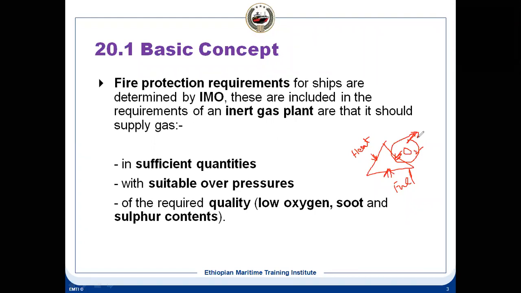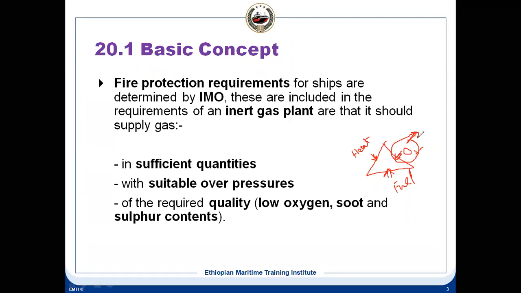Why do we keep it higher than the atmospheric pressure? Because if there is any leakage, what will happen? The IG will leak out from the tank, but air should not enter into the tank, as it can lead to a fire. So that is the reason we always keep the tank slightly over pressure.